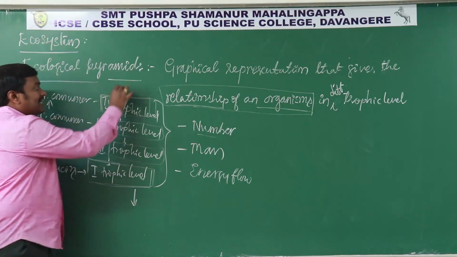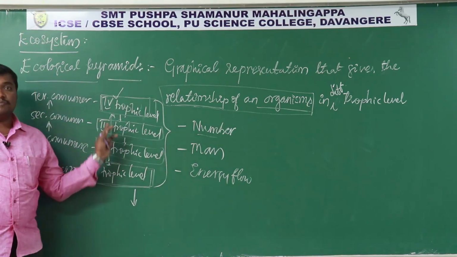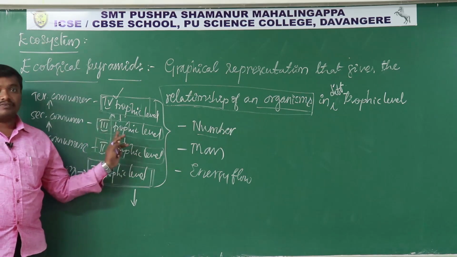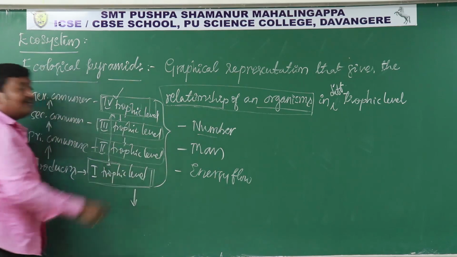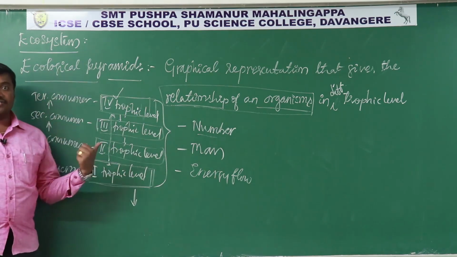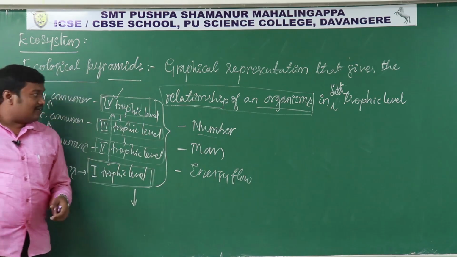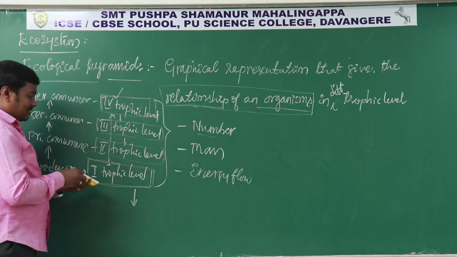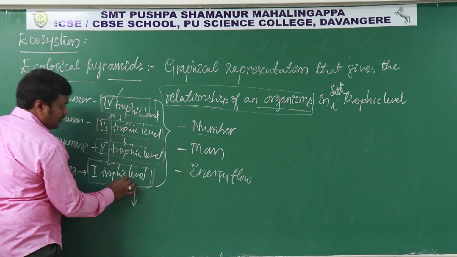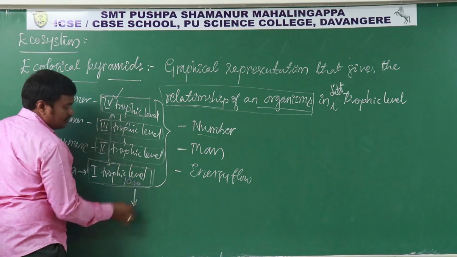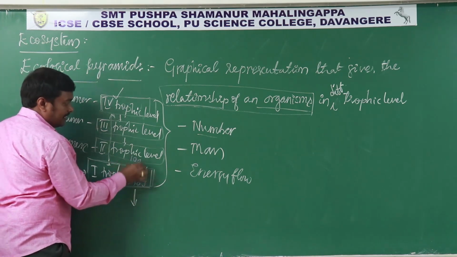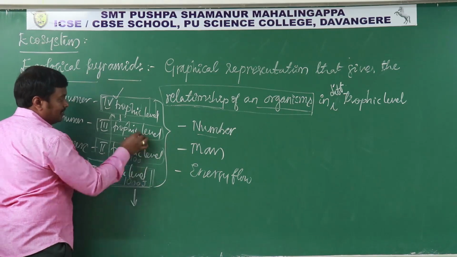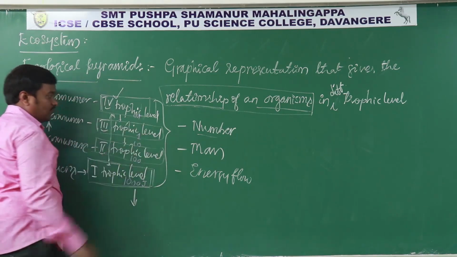Finally, it directly affects the organisms present at the higher trophic level. This is how it shows the relationship between the different trophic levels. In the previous class we discussed energy flow. Suppose 1000 joules were present at the trophic level, 10% is passed on, so it becomes 100, then 10, then 1, then 0.1.